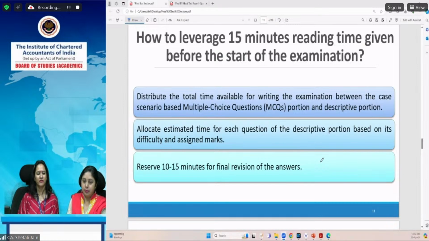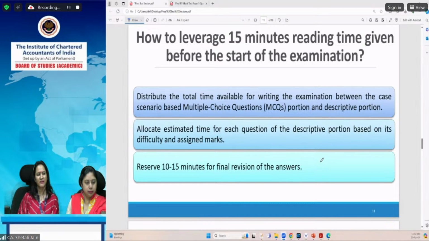Now I will advise you to plan your time management in such a manner that you reserve at least 10 to 15 minutes for final revision of the answers. Let's say in any question you encounter a situation where you remember just 1 or 2 points, there are 5 points asked, but you don't remember the remaining 3 parts.